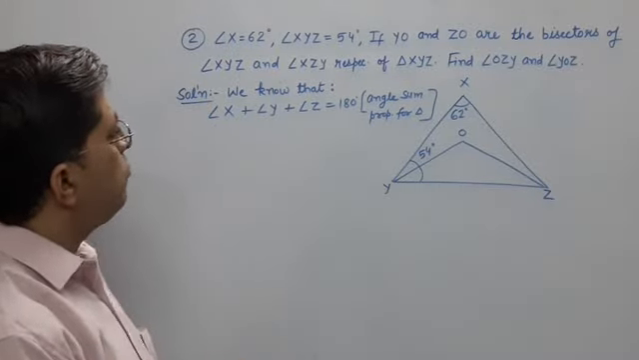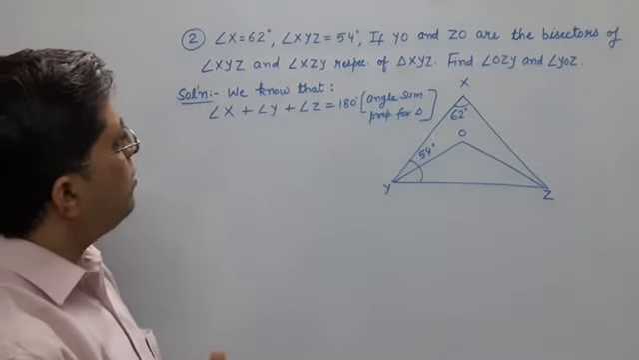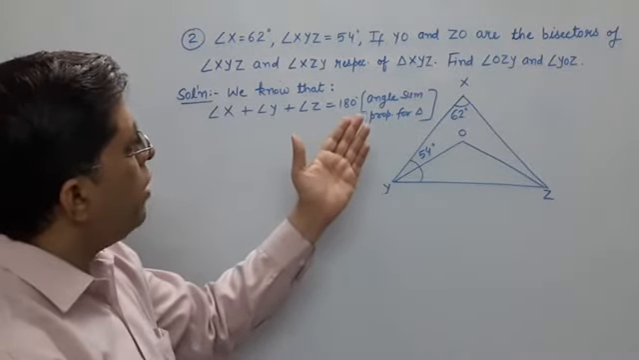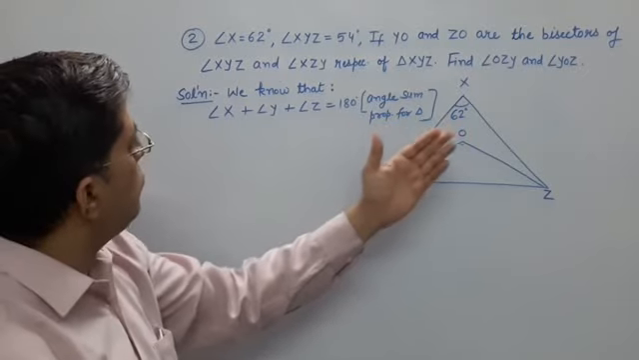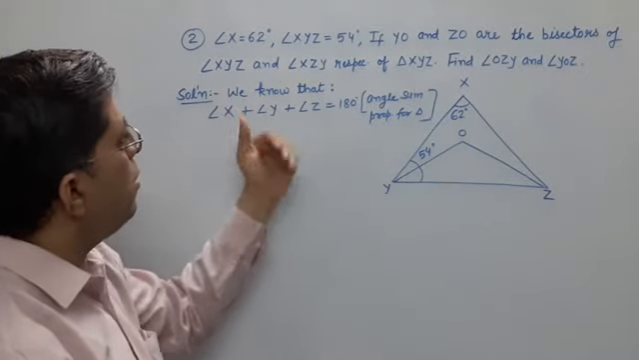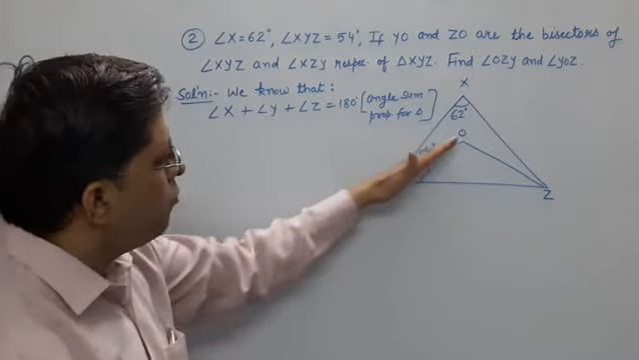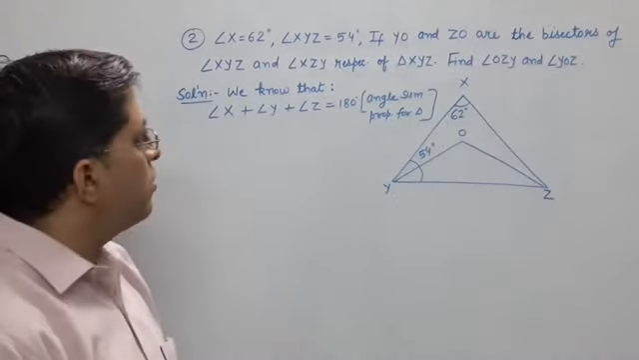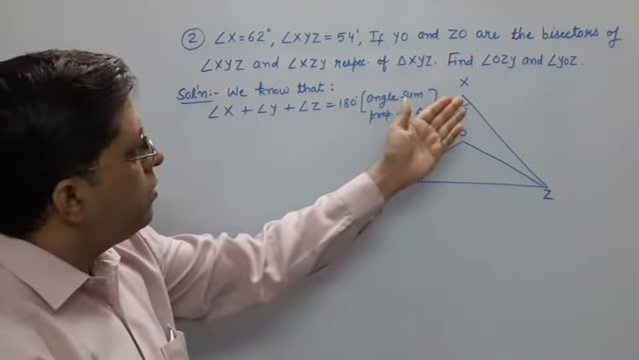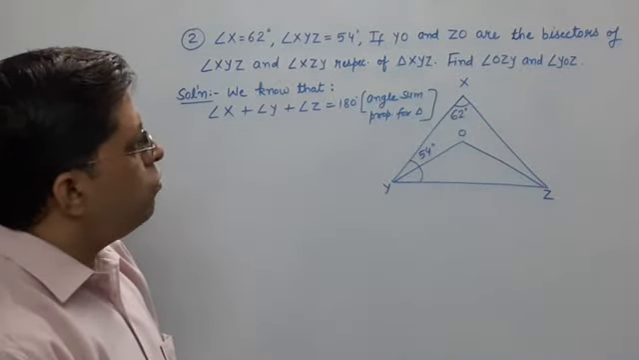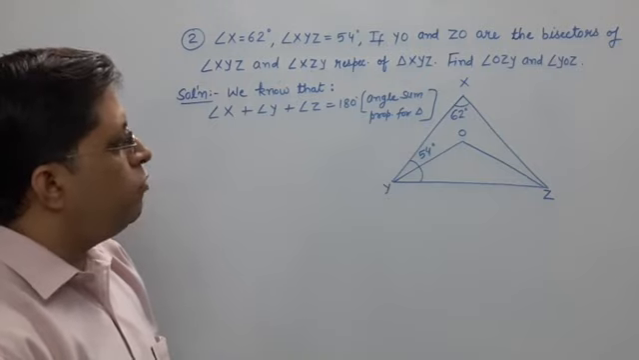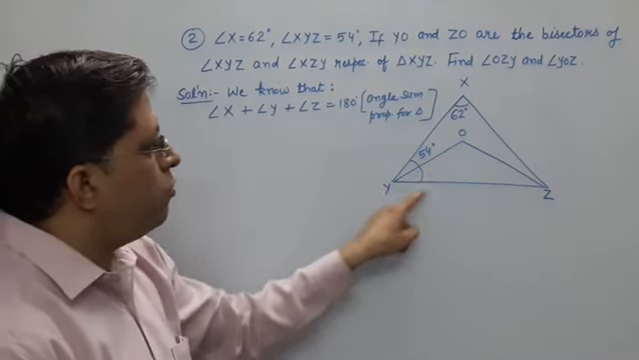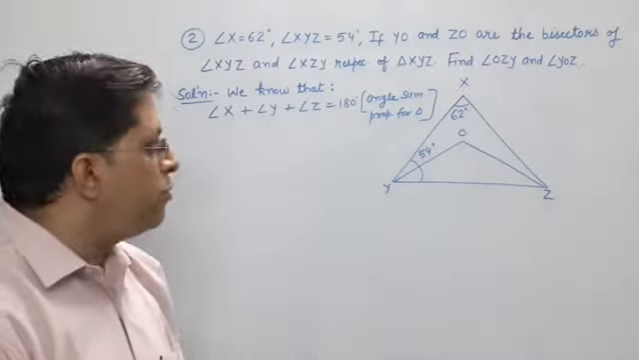Angle X is given to you as 62 degrees. Angle XYZ is given to you as 54 degrees. If YO and ZO are the bisectors of angle XYZ and angle XZY, find these two angles, OZY and YOZ. These two angles you have to find.